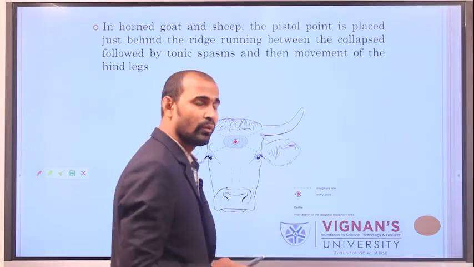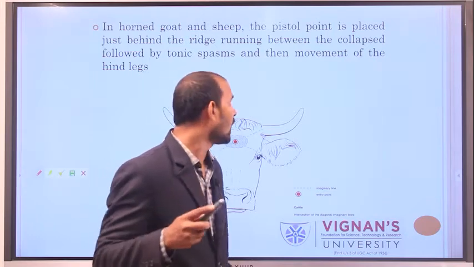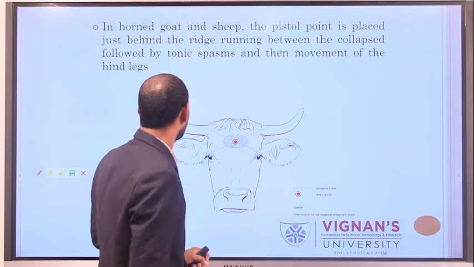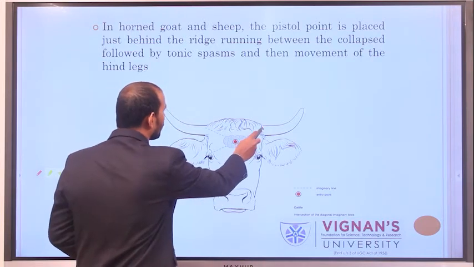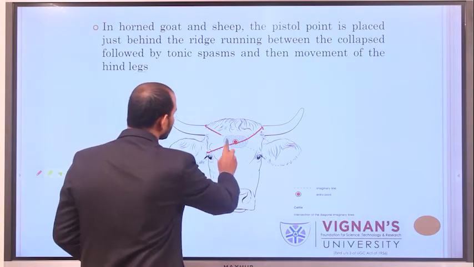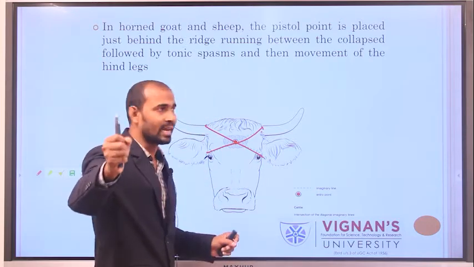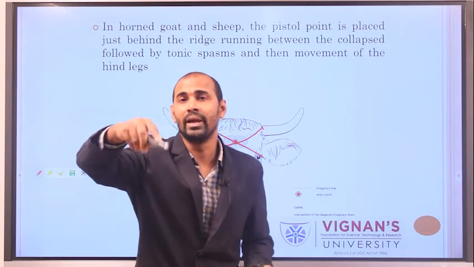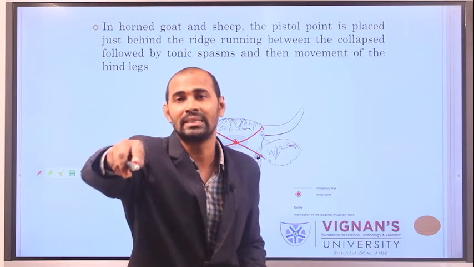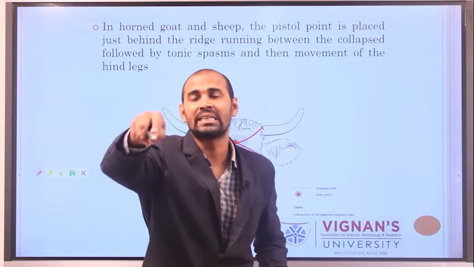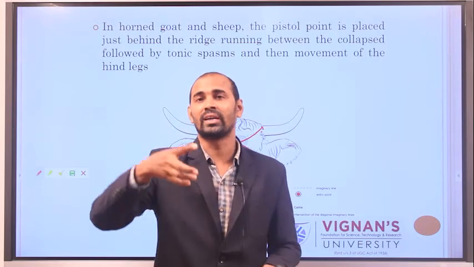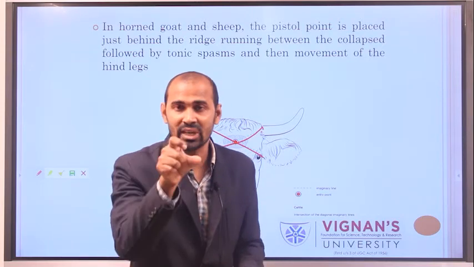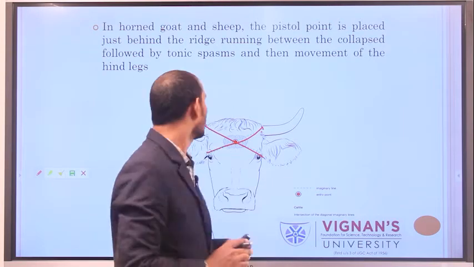In such a case, if you want to stun a horned goat or sheep, you have to take your pistol position such that it should be in the middle. If you draw a line in between two horns, the junction where the two lines meet each other, that point is taken into consideration for the pistol position, because that junction is where the brain is located.